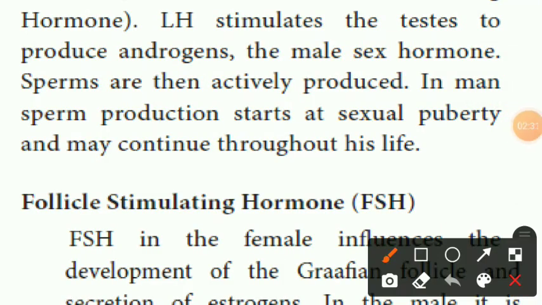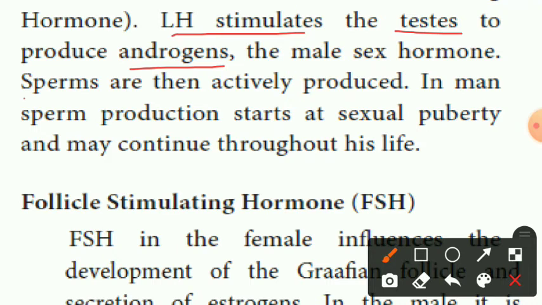LH stimulates the testes. LH means luteinizing hormone. It stimulates the testes to produce androgens. Androgens are one of the male reproductive glands, the male sex hormone. That one is called androgens. So luteinizing hormone stimulates which one? Testes. To produce what? Androgens. This one is called male sex hormones.